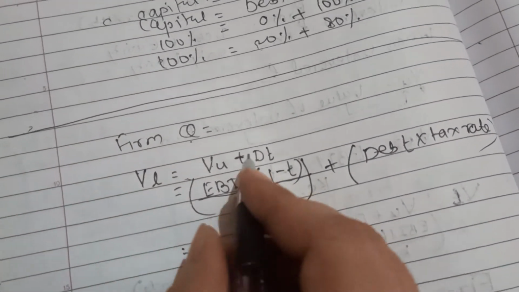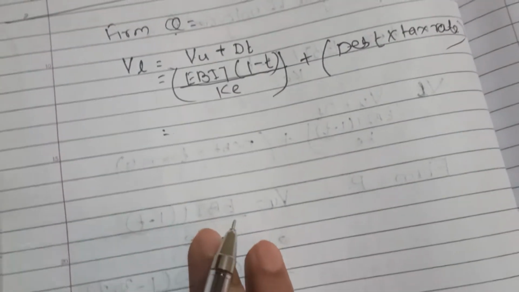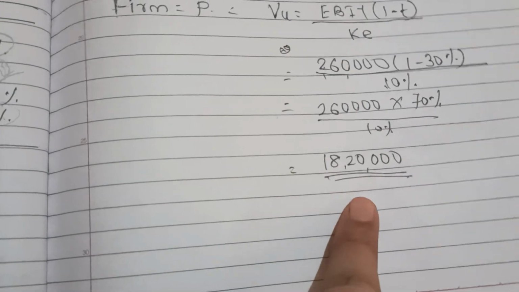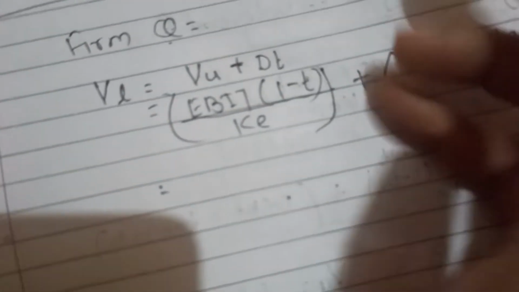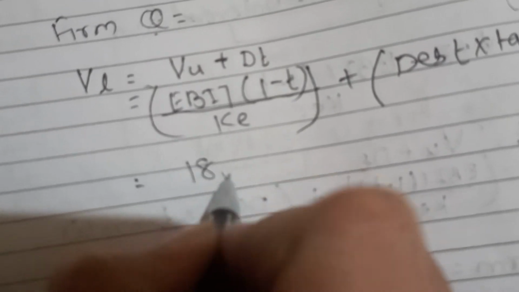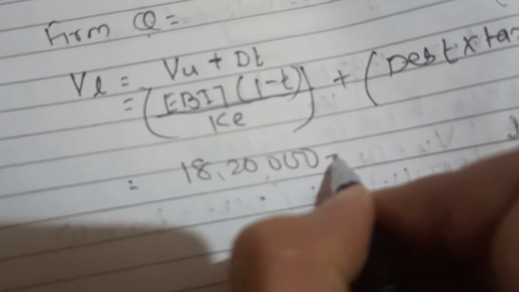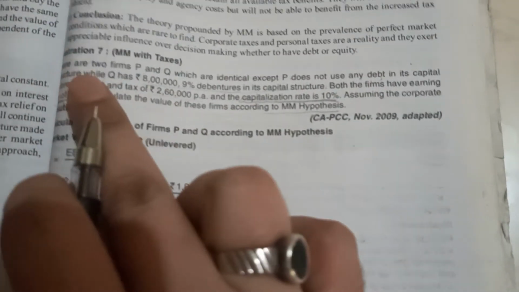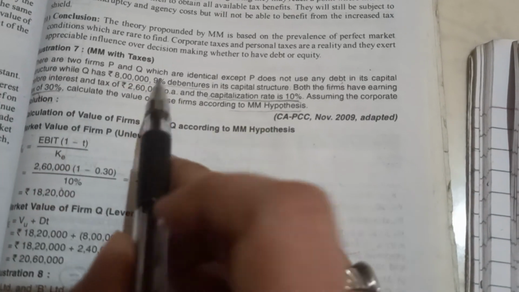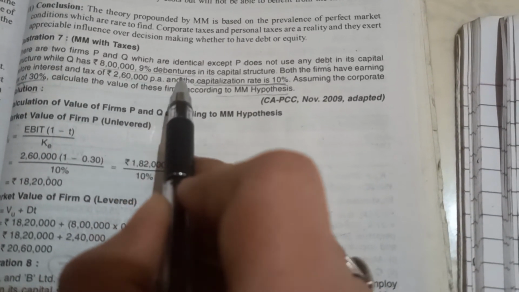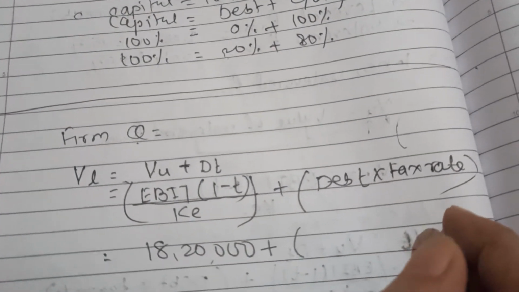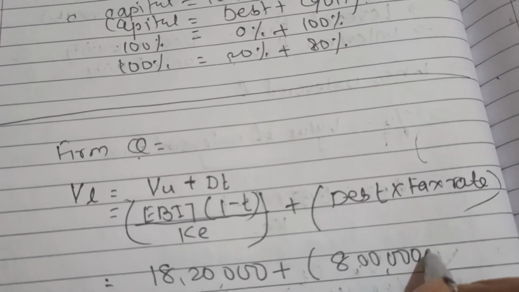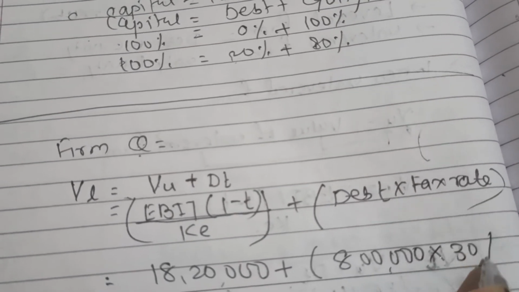We have already calculated this, right? You can see here the value of the unlevered firm is 18,20,000, so we can directly take this value: 18,20,000 plus the debt proportion. They are saying that firm Q has 8 lakhs as debt, and the rate is 9%. We don't need the rate now, only the amount of debt, which is 8 lakhs. The tax rate was 30%, right?